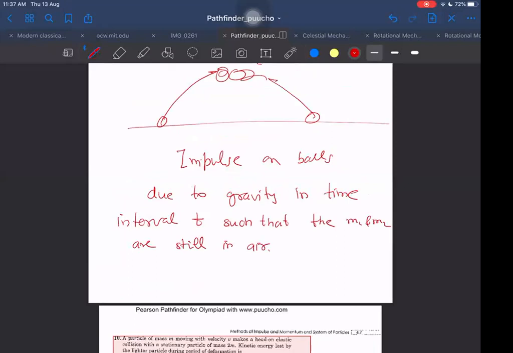What is the impulse on the balls due to gravity? Impulse also means change in momentum.